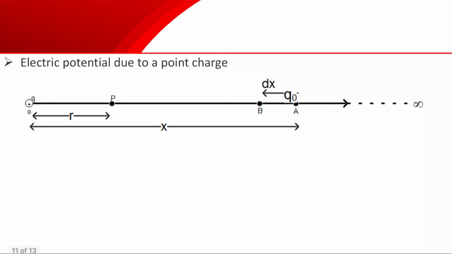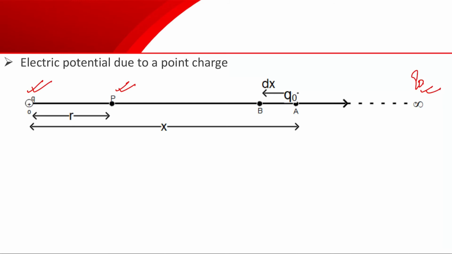Now we will derive the expression for the electric potential due to a point charge. Let us find the expression for this. So this Q is a point charge, for which we will find the electric potential due to this charge at any point P. Let us see, infinite distance is there. From infinity we are bringing a charge Q naught to the point P slowly without causing any acceleration.